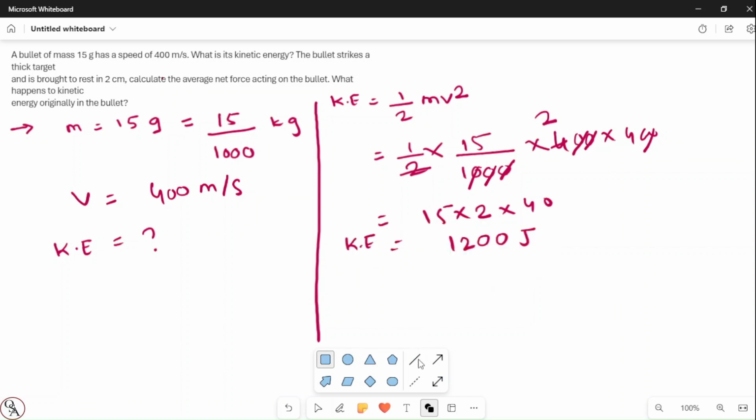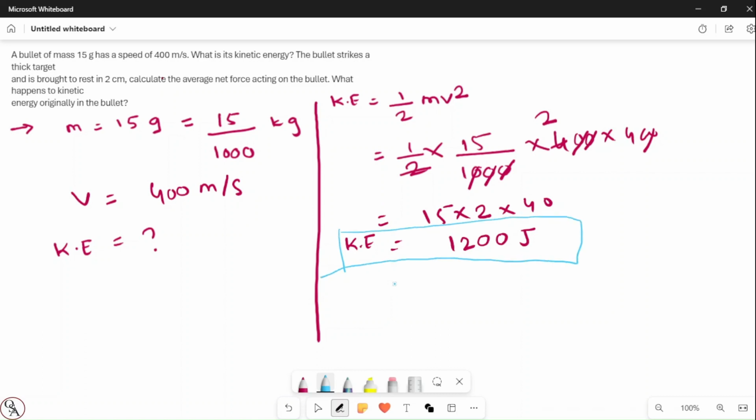Let me circle this and make a box. So 1200 joule is our kinetic energy, correct? Now next, the bullet strikes a thick target and is brought to rest in 2 centimeter.